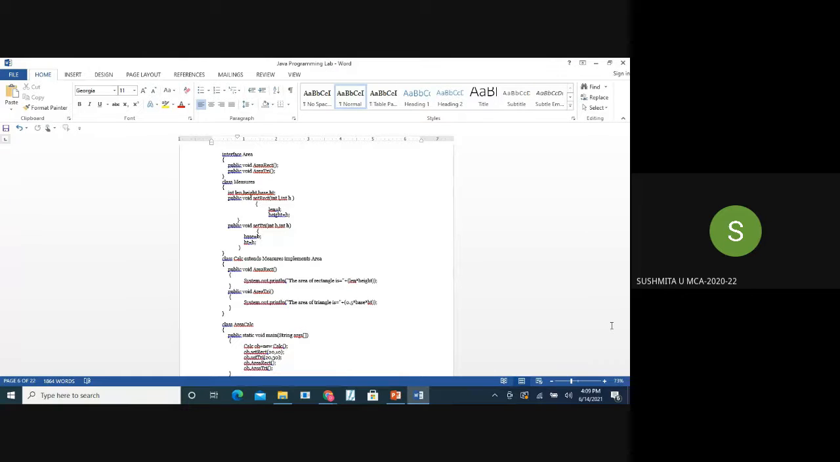Okay. First, we have interface Area, which has two abstract methods, one is areaRect and the other areaTriangle. And we have class Measure, which has two methods, that is setRect and setTriangle. setRect contains len and height. L is assigned to len and H is assigned to height.